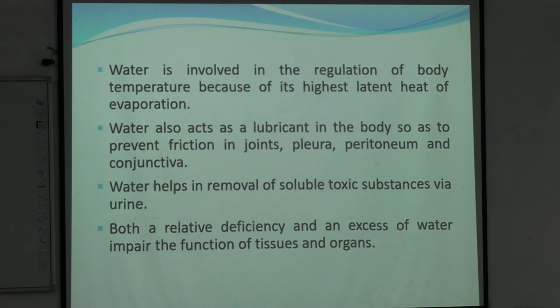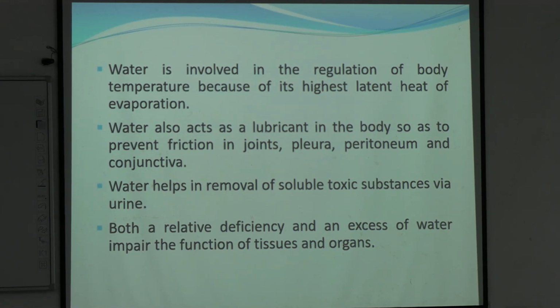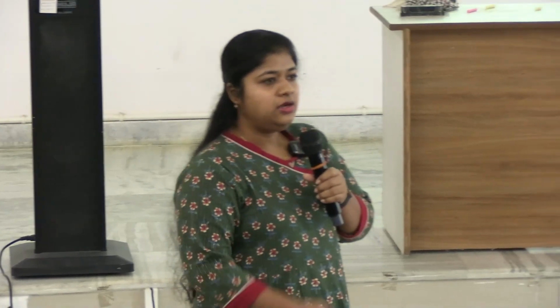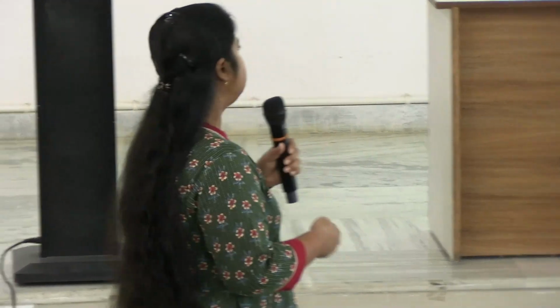What are the soluble toxic substances or metabolic end products excreted via urine? Urea, uric acid and creatinine. These are metabolic end products. They are not useful, so they are excreted easily.